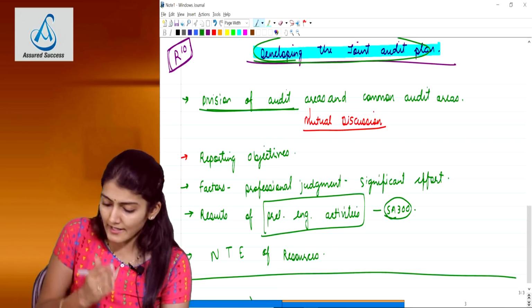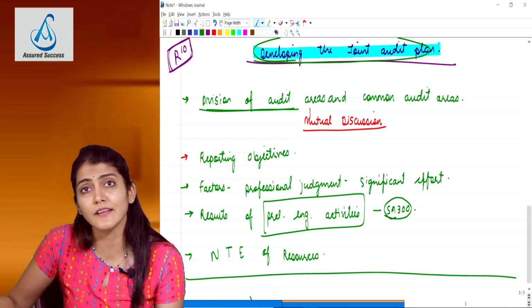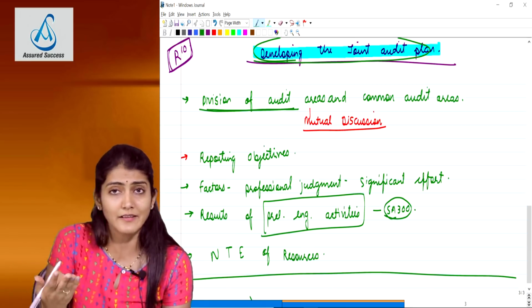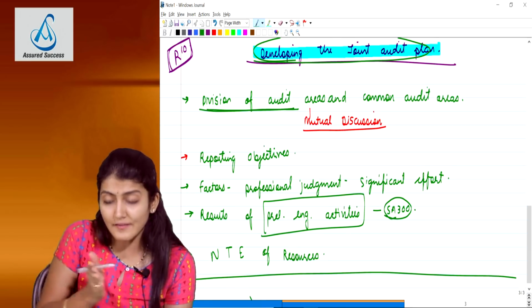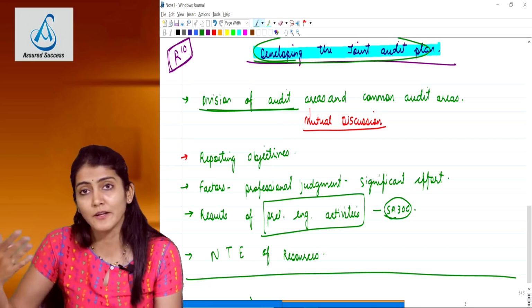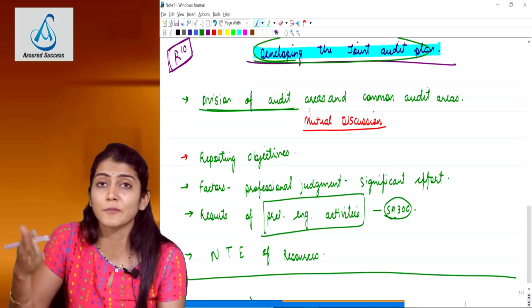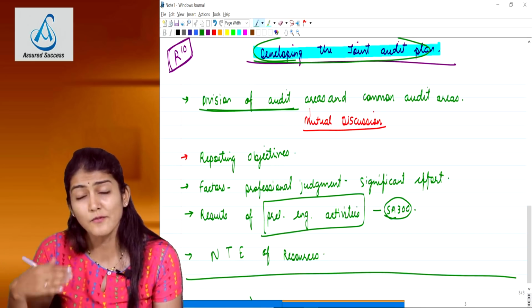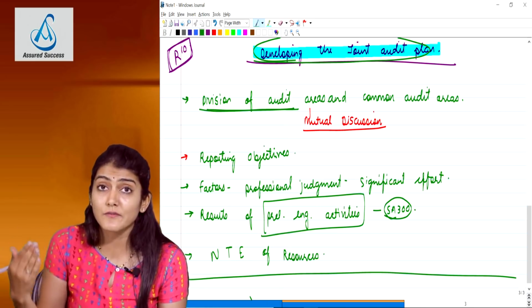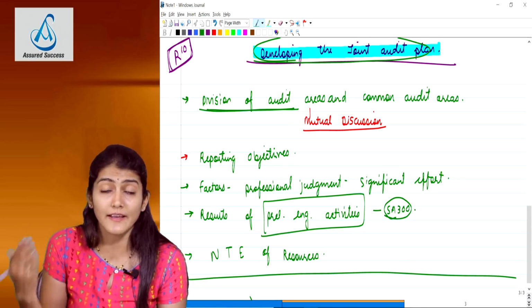So they decide that each of the firms should put 10 CAs on the assignment. In total we require 30 CAs on the assignment, so 10 CAs from each firm. And we require 12 articles, so 4 articles from each firm. So that is the nature, timing and extent of resources required to perform the engagement.